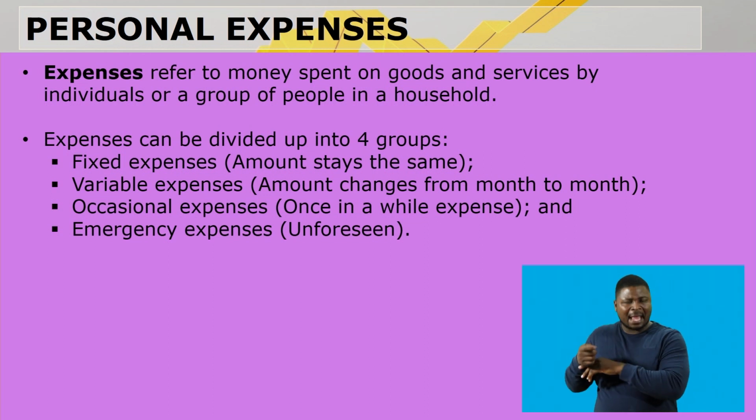Now, what's the difference between that? Fixed, every month, the same amount. Variable, every month, different amount. Occasional, once in a while. And then emergency is for unforeseen circumstances. So, meaning occasional would be the service of your car, and emergency would be a tire that burst and you need to replace it. That's the difference between occasional and emergency expenses.